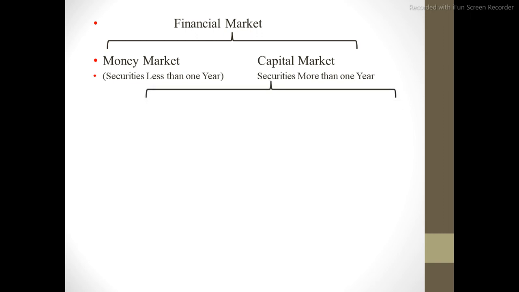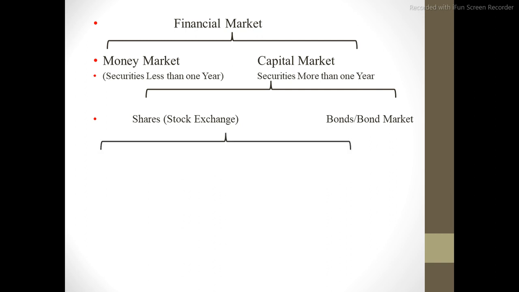Again, we have two types of the capital market. One is that market where shares and stock of a company can be traded, and that market is called the stock exchange. While the other market where bond, which is also one of the financial instruments, can be traded, is called the bond market. So capital market is further divided into two types, that is stock exchange and bond market.